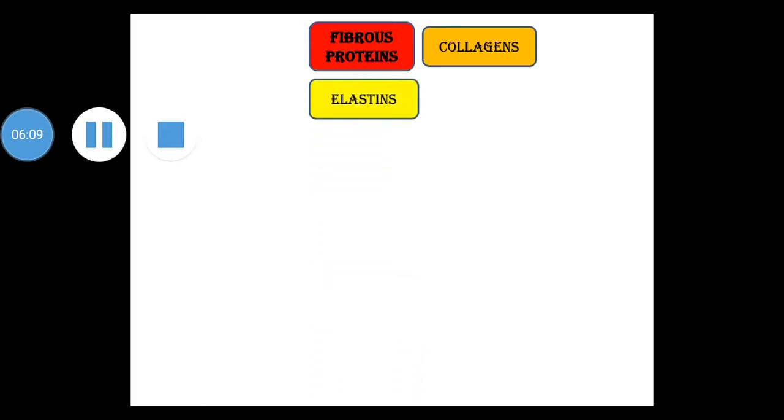Next is elastins. Elastins are found in elastic tissues such as tendons and arteries. Next is keratins. Keratins are present in exoskeletal structures. For example, hair, nails, horns. Human hair keratin contains as much as 14% of cysteine. Cysteine is nothing but one example of a sulfur containing amino acid.